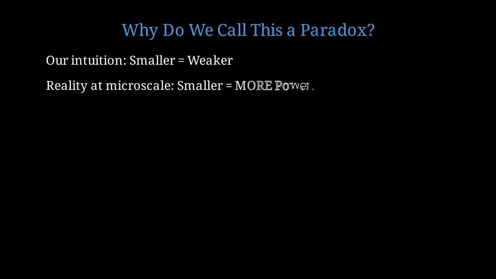You might ask, why do we call this a paradox? After all, the physics is straightforward. The paradox lies in our intuition. Our everyday intuition tells us that smaller things are weaker. A tiny stream of water seems insignificant compared to a large river. But at the microscale, reality is inverted. Smaller channels generate higher pressures. The tiniest structures create the most intense forces per unit area.